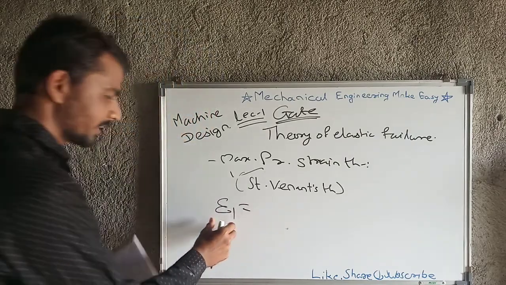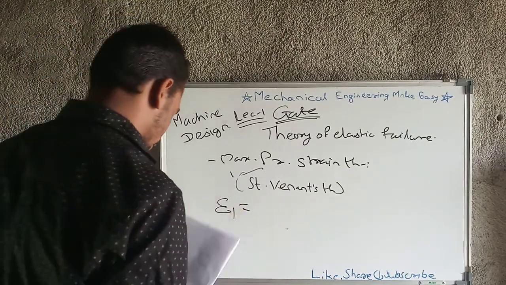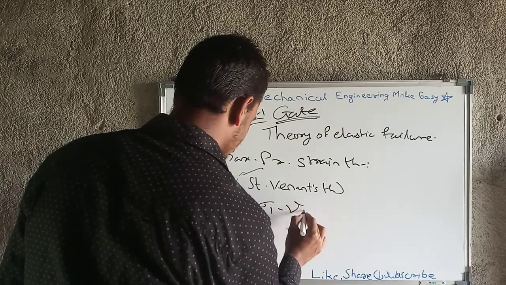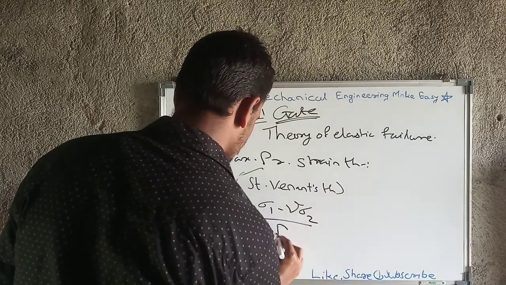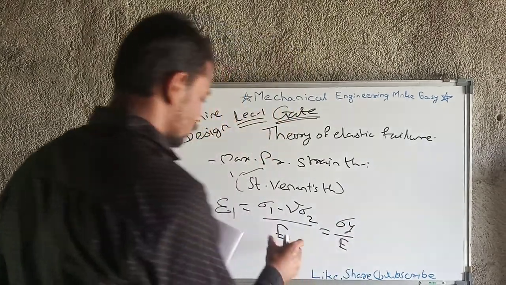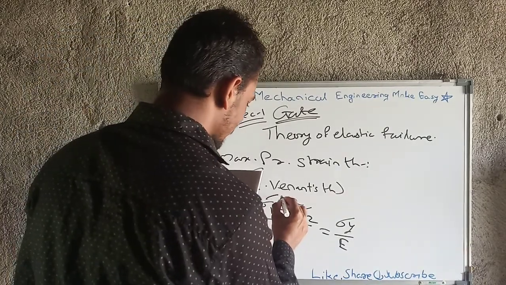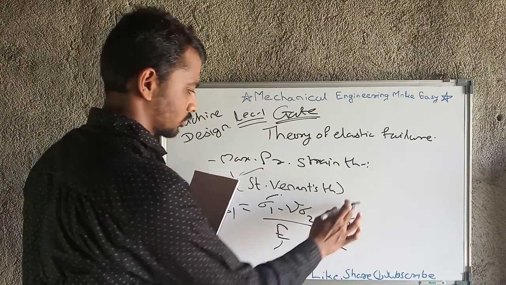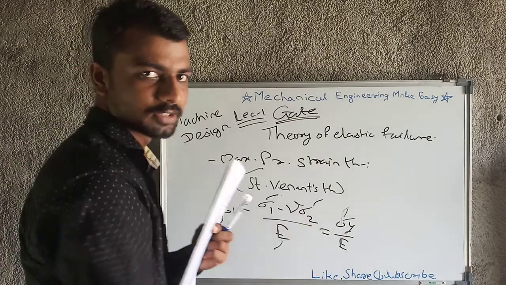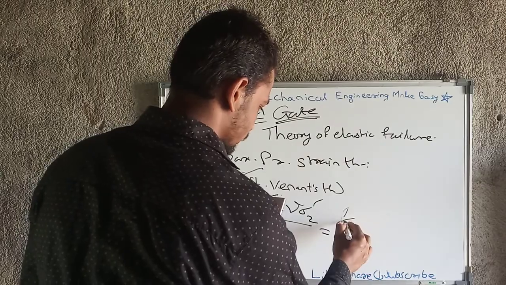Epsilon 1, and epsilon is the denotation of strain. Strain is denoted by epsilon. Epsilon 1 equals sigma 1 minus nu sigma 2 upon E, or sigma y upon E. Here E is the modulus of elasticity, epsilon is strain, sigma is stress, sigma 1 is the maximum principal stress and sigma 2 is the minimum principal stress, and sigma y is the yield stress.